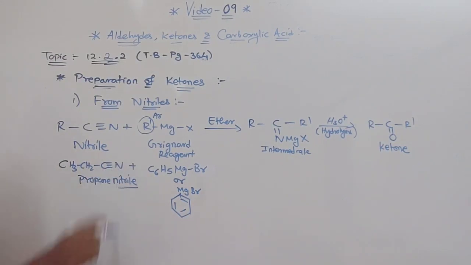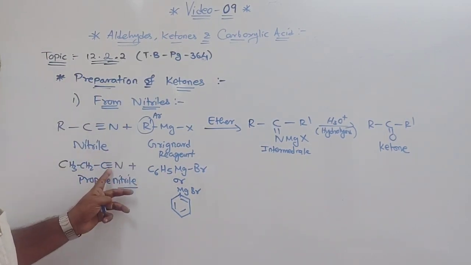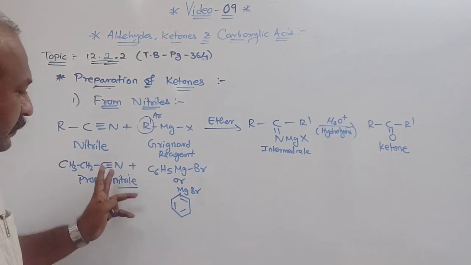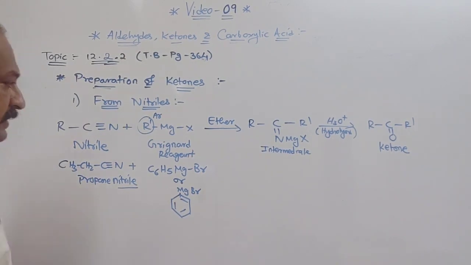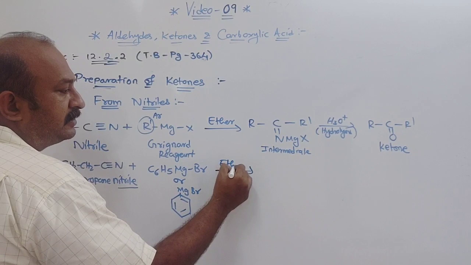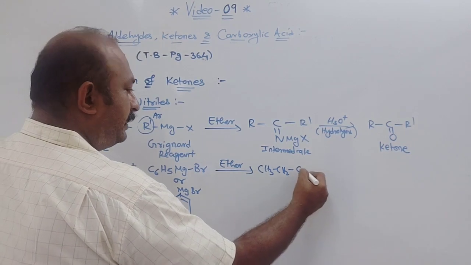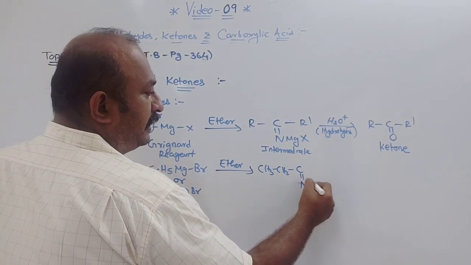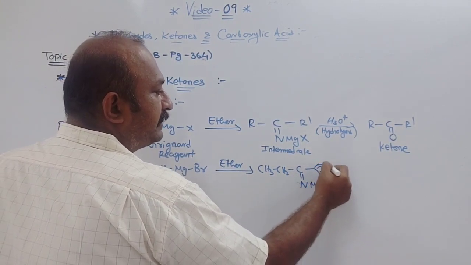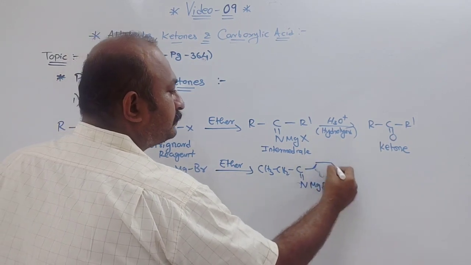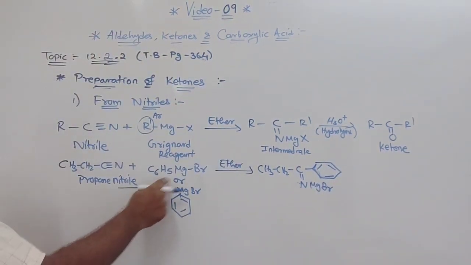Understood? Now here the carbon is attached to nitrogen with what? A triple bond. Now from here one bond will be substituted by the benzene, and we know a carbon attached by a double bond to nitrogen is called an imine. So in the presence of ether, what will you get? CH3CH2C=N, and MgBr, and here we will write the benzene ring like this.